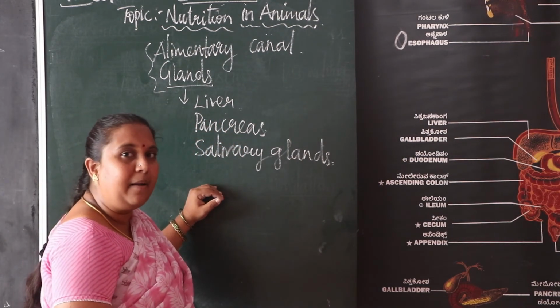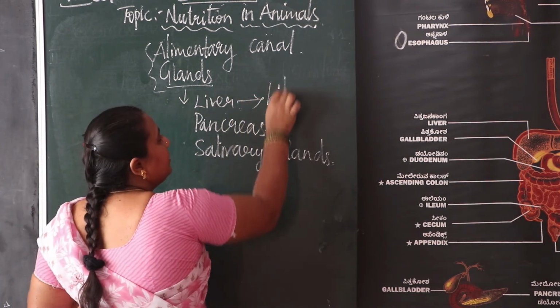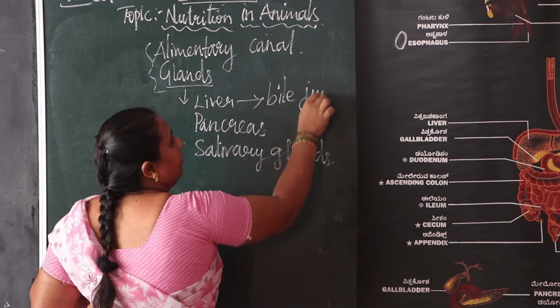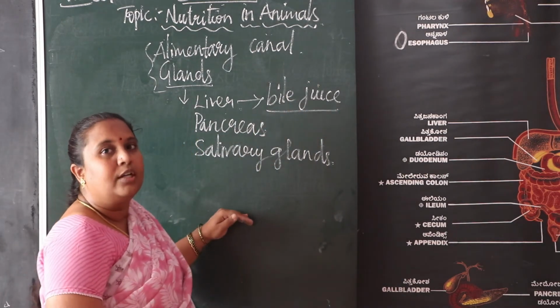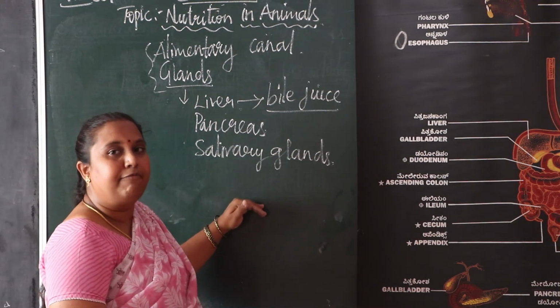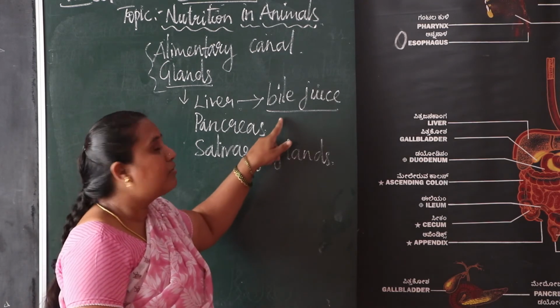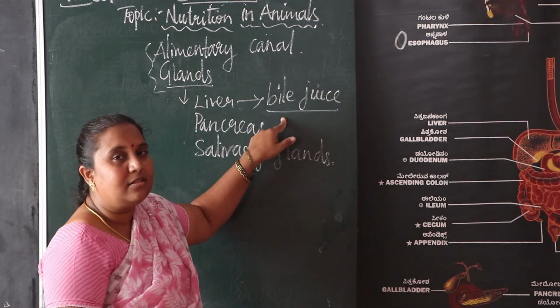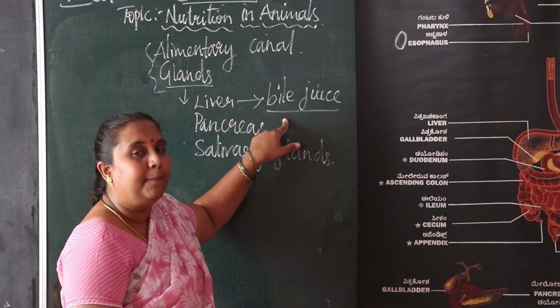This bile juice is used to digest food items that are rich in carbohydrates, proteins and fats.